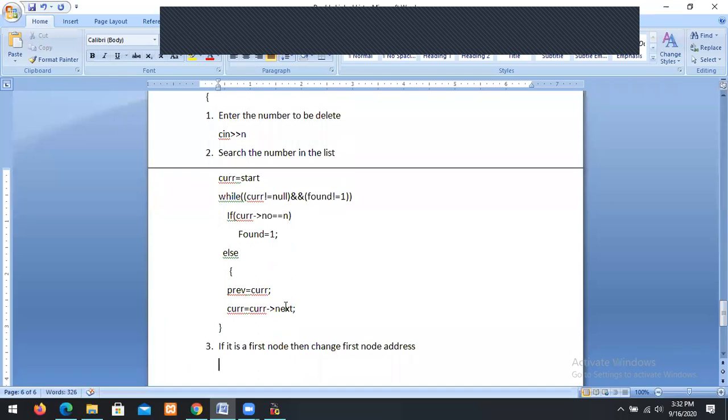That means start equal to current arrow next. So if it is the first node, you have to change the first node address.